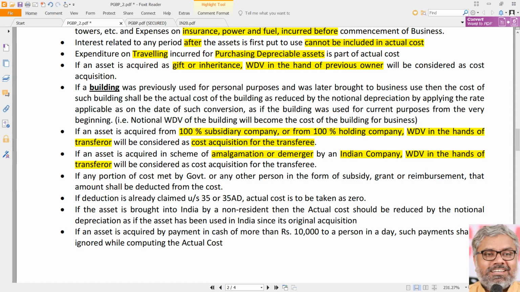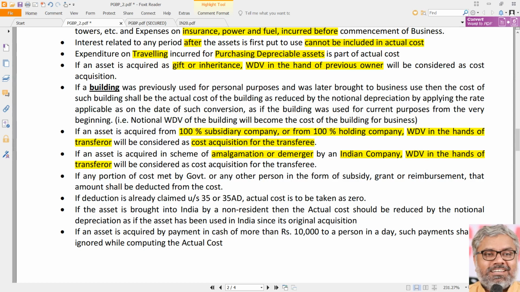What is the common point in all of them? The common point is whoever the transferee is in all cases, whatever price the transferee may have paid or may not have paid, irrespective of that, the written down value in the hands of the previous owner itself will continue to be the cost of acquisition for the current owner. That is the common logic between all the three cases.